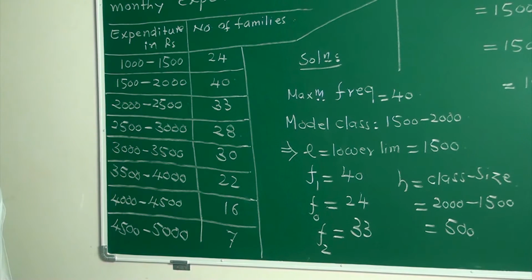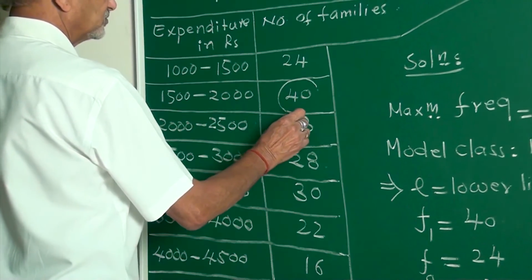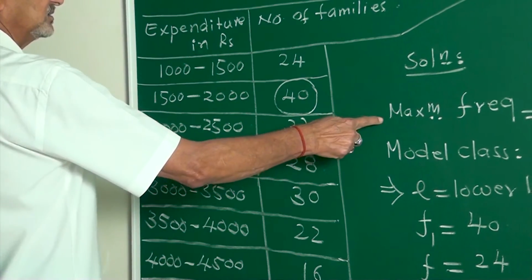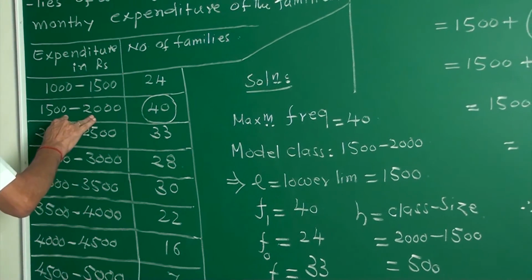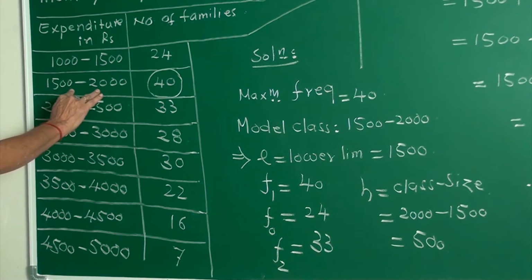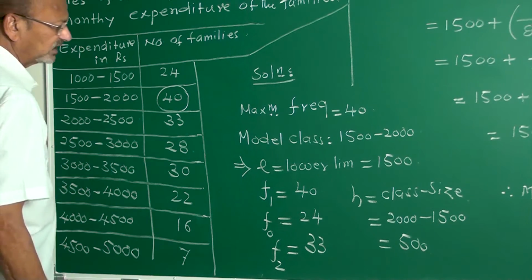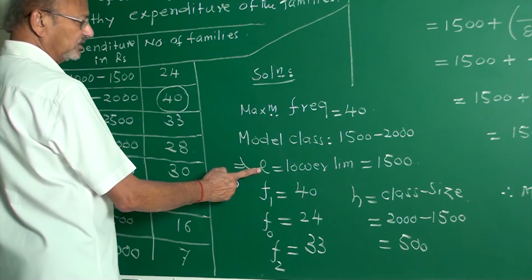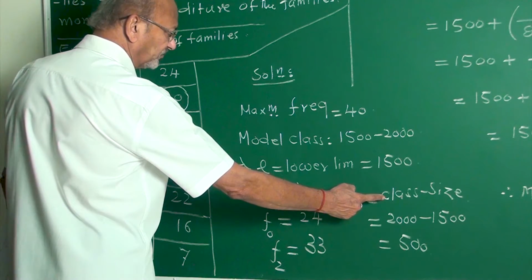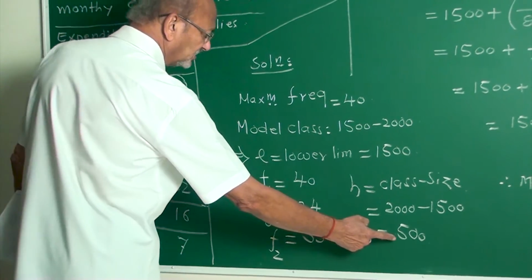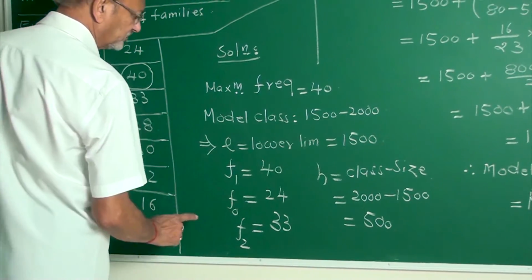In finding the mode, what plays the very important role is the maximum frequency of the distribution. This is the maximum frequency, 40. First we have to write it: maximum frequency of this data is 40. The corresponding class interval is called the modal class. Modal class is 1500 to 2000. In this modal class, what is l, my friends? Lower limit, which is 1500. h is the class size: 2000 minus 1500 is 500.